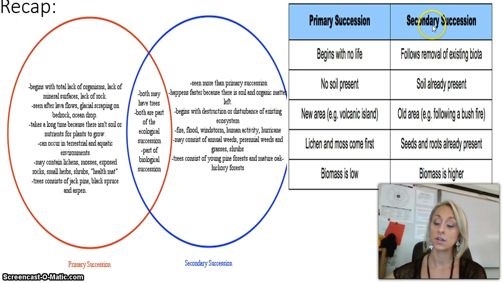Secondary succession is caused by a fire, flood, landslide, something that takes a former ecosystem and makes it start over. Soil is already present in secondary succession, and so is some life. There may be plants, insects, or animals that are already there at the beginning of secondary succession. Take a look at this Venn diagram. This will give you just a couple more examples of comparisons between primary and secondary succession.